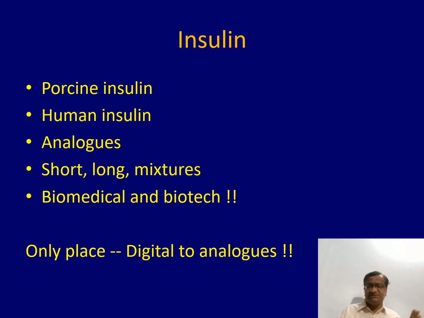The amino acid sequence of the B and A chains is the same as human insulin. Then the analogues: they removed proline from the amino acid sequence and added lysine. These were called lispro, aspart, like that. They were called analogues because the same amino acid chain is not there in the newer insulins. But previously, the human insulins were prepared from yeast by recombinant DNA technology.